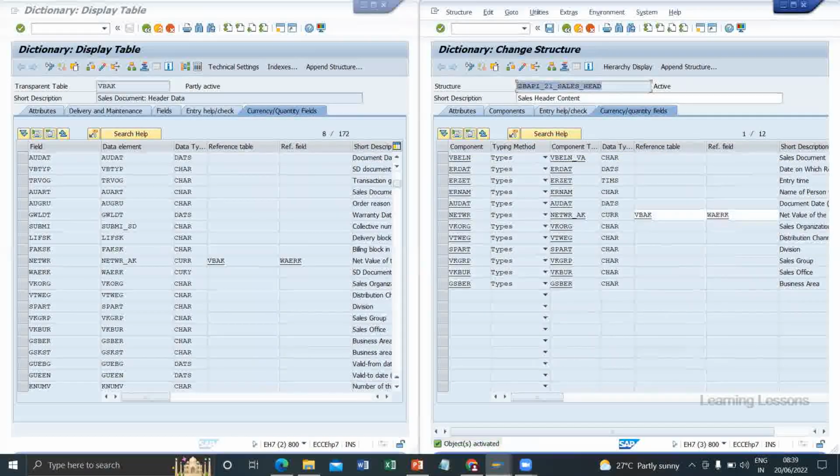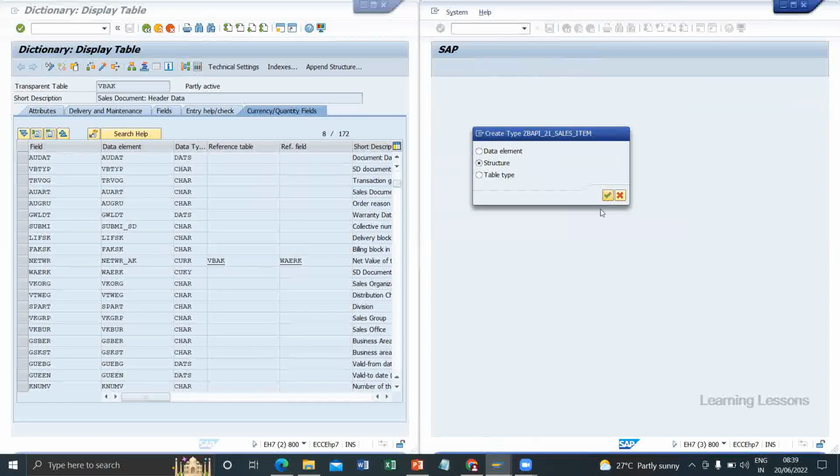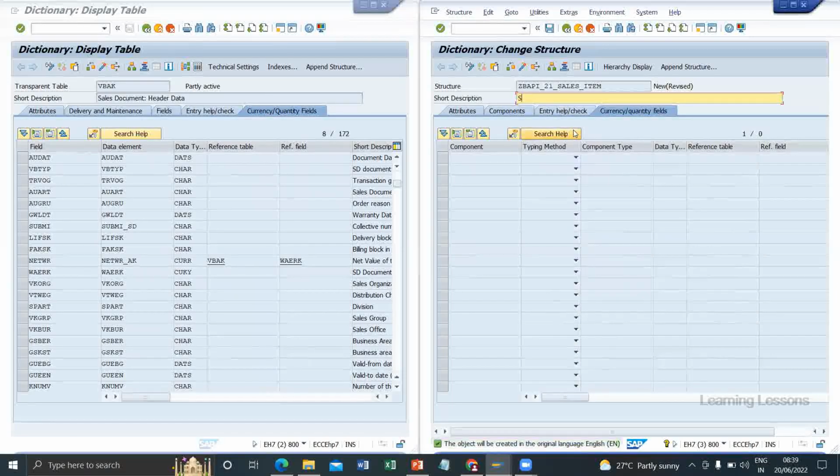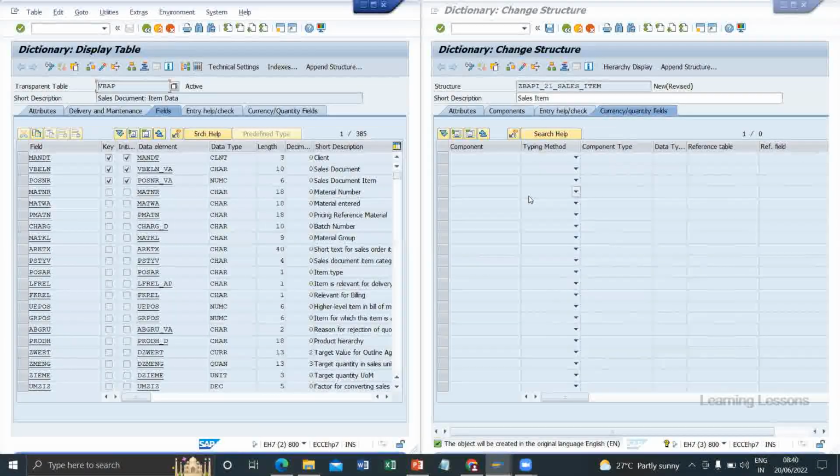Okay, this structure is done now. Now, what is the next thing we need to do? We need to create a structure for the item table. Sales item table structure. Here, just go back, and I'm opening the sales item table, which is BAPI. Here also we will use some fields.